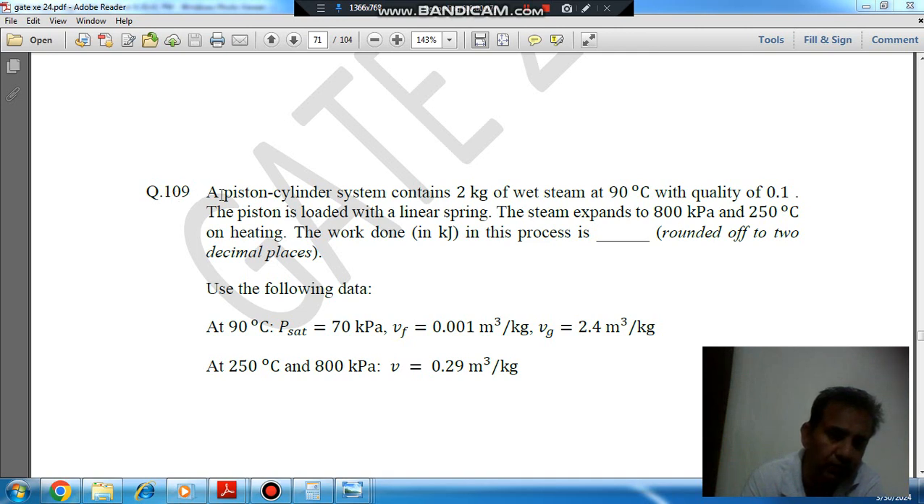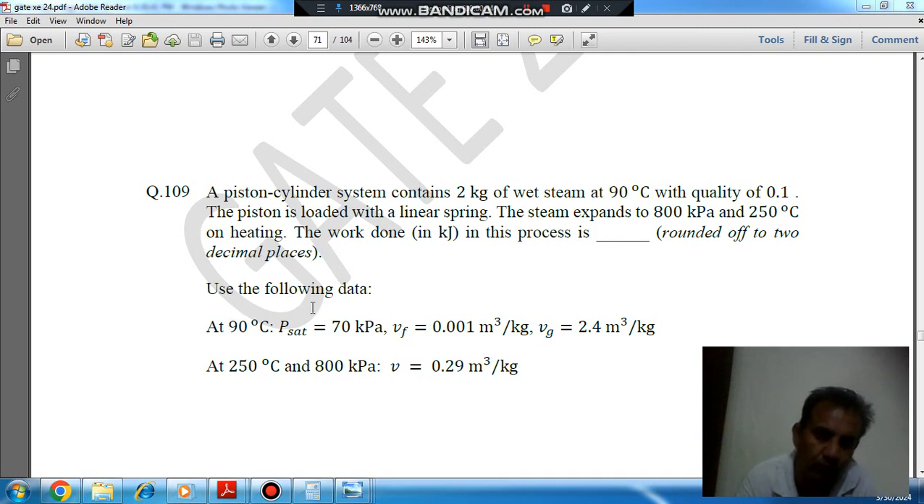Question number 109: a piston cylinder system contains 2 kg of wet steam at 90 degrees Celsius with quality of 0.1. The piston is loaded with a linear spring. The system expands to 800 kPa and to 50 degrees Celsius on heating. The work done in kilojoule in this process is dash, rounded off to two decimal places.